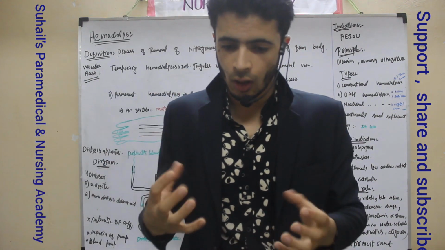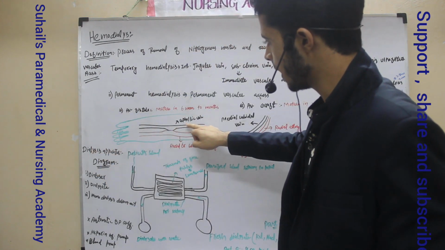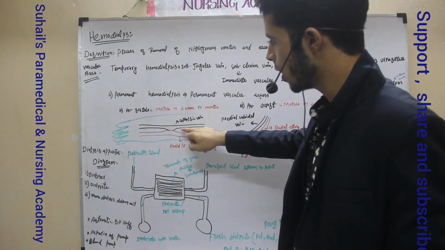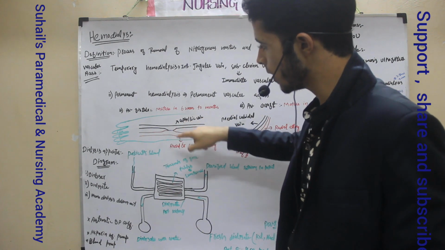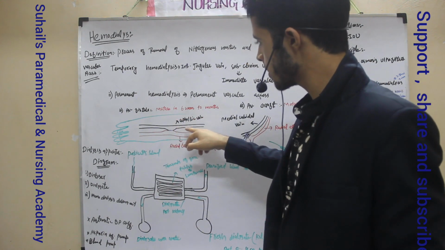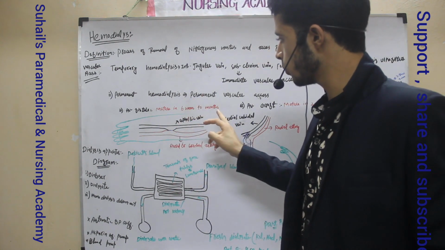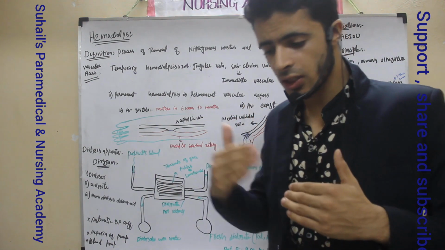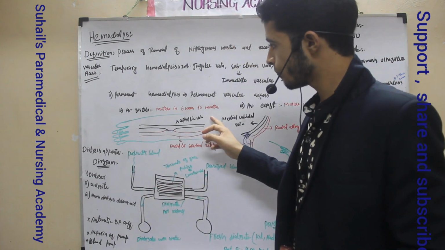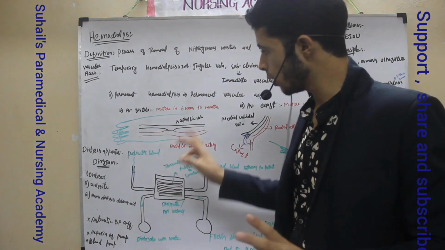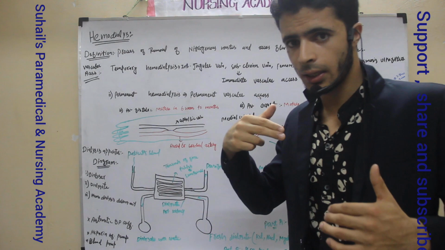Another is AV graft, arteriovenous graft. Here artery and vein we are joining each other, that is cephalic vein and radial or brachial artery. We are doing anastomosis of these two vessels. This is called AV fistula. And this AV fistula matures in 6 weeks to months. After that we can do hemodialysis. So we cannot do this immediately. If there is an immediate need, we should not do this. At immediate need, we have to take the immediate vascular access that I told before, that is directly putting the catheter into the vein.